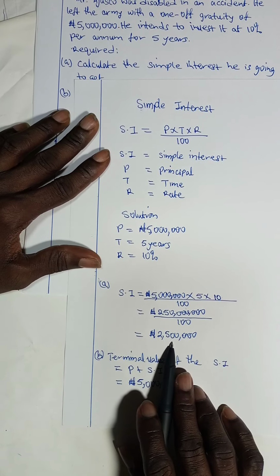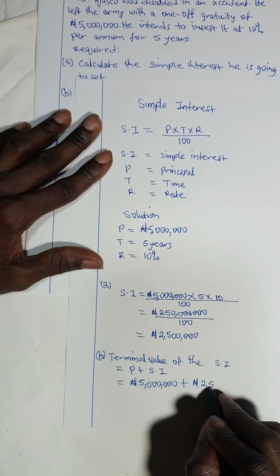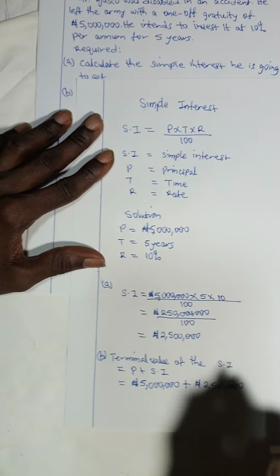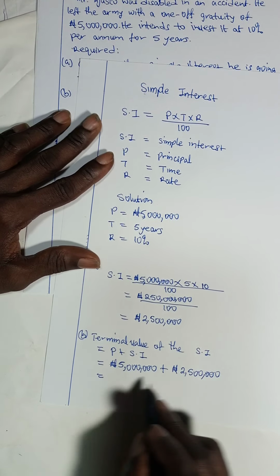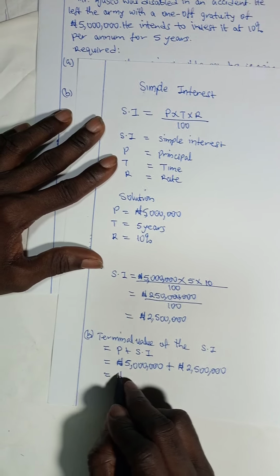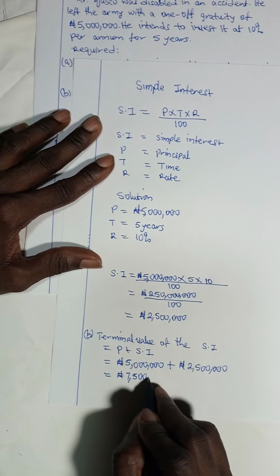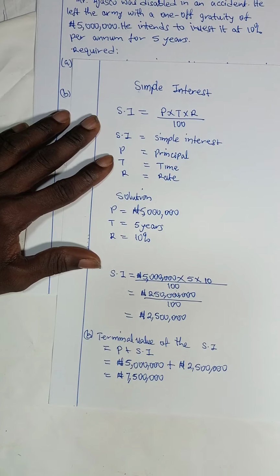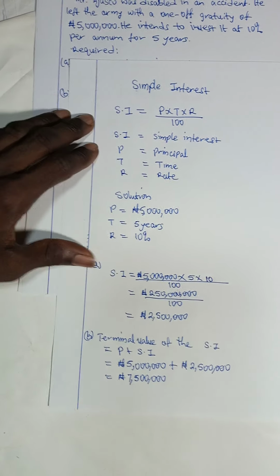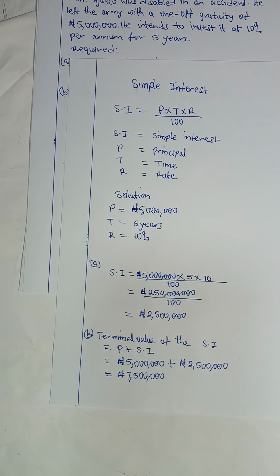The simple interest we calculated is 2,500,000. So our terminal value of the simple interest is equal to 7,500,000. 7,500,000 is our terminal value, and this terminal value is also the same as the future value of the investment.